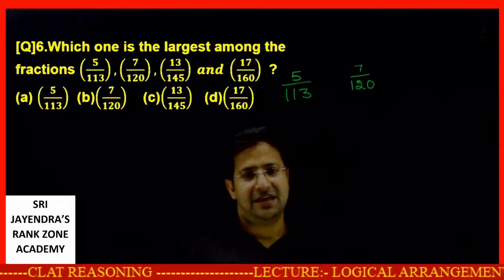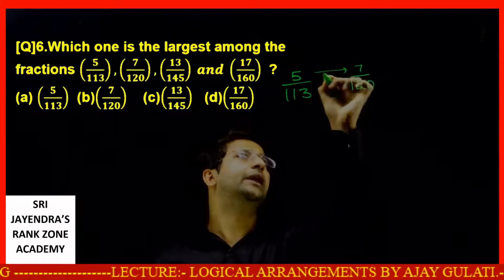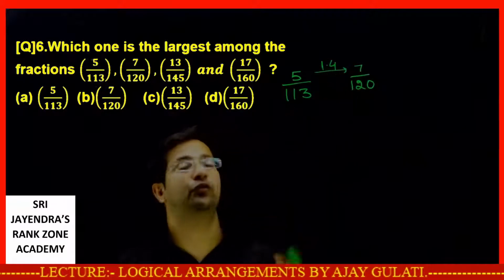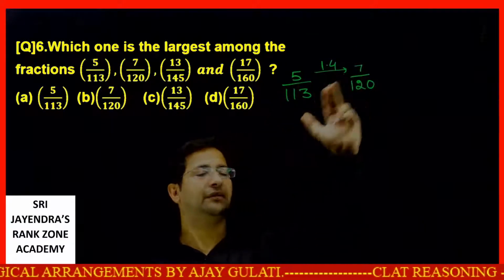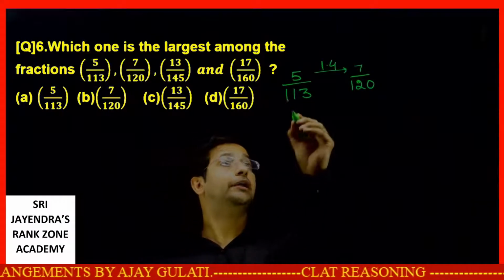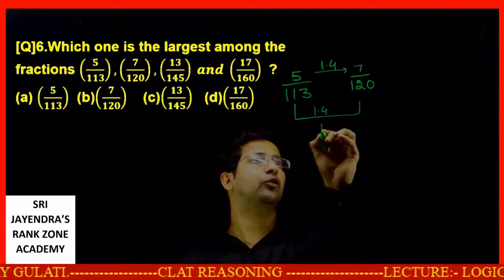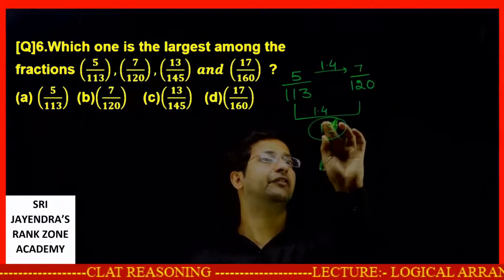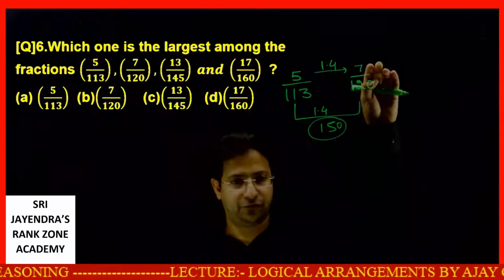See, if I compare 5 and 7, the numerator has become how many times? 1.4. If you multiply 5 by 1.4, you will get 7. And if you multiply 113 by 1.4, you will get approximately 150 actually. So the numerator has become this much times.